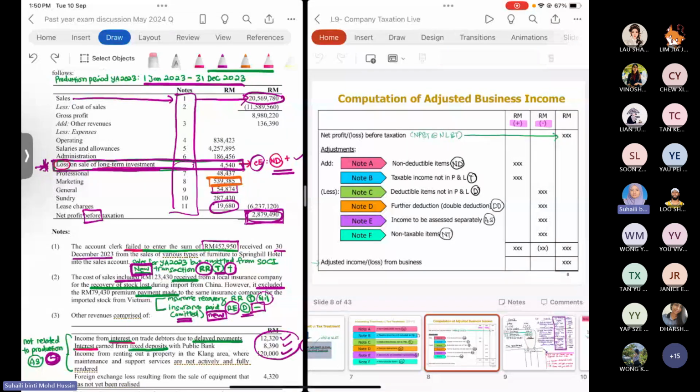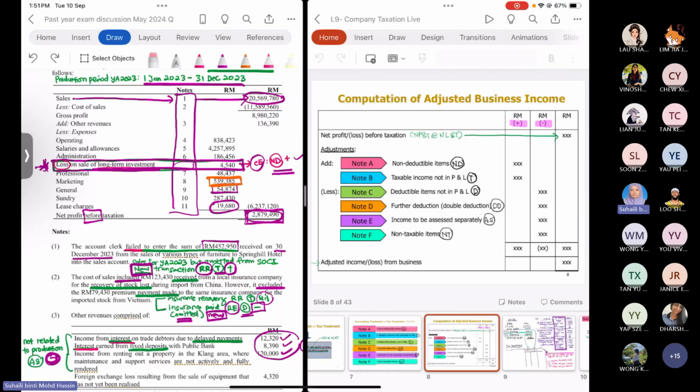So similar with question number 1. You receive the revenue of 452,950, but this amount is not yet added in the total of the sales, right? So this is a sales revenue. Supposedly you record and add the amount, right? But since this is a new transaction, that's why you have to plus the amount.